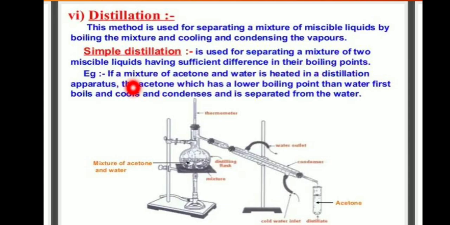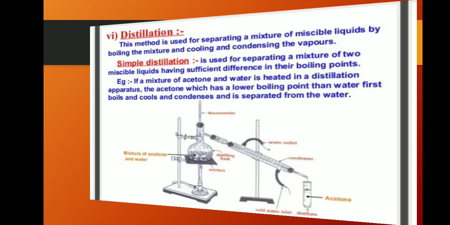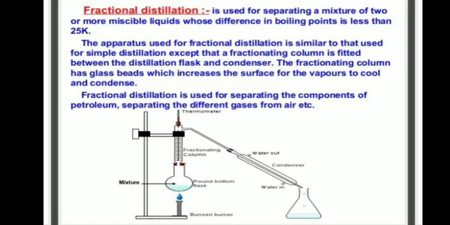For example, if a mixture of acetone and water is heated in a distillation apparatus, the acetone, which has a lower boiling point than water, first boils, cools and condenses, and is separated from the water. And another one, fractional distillation, is used for separating a mixture of two or more miscible liquids whose difference in boiling point is less than 25 Kelvin.